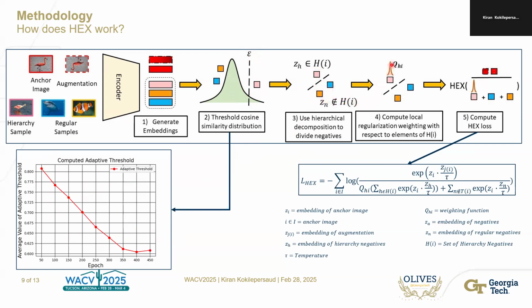Then we apply a weighted function, which is essentially a way of upweighting these samples. Through this weighted function, we produce our HEX loss, which effectively decomposes the denominator of the traditional contrastive loss into a hierarchical weighted set of negatives and a regular set of negatives that are treated in a traditional manner.